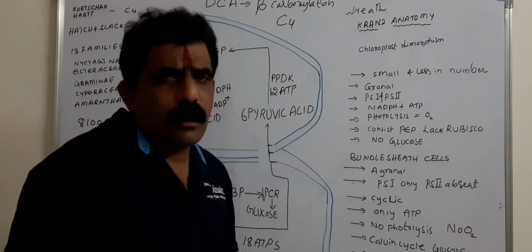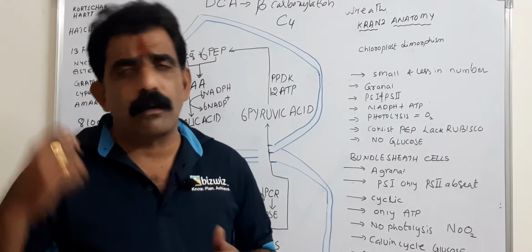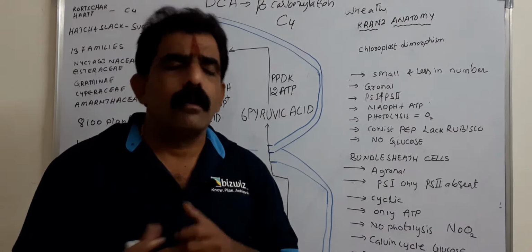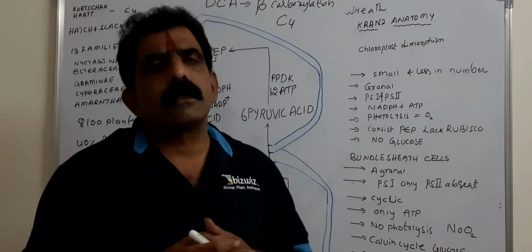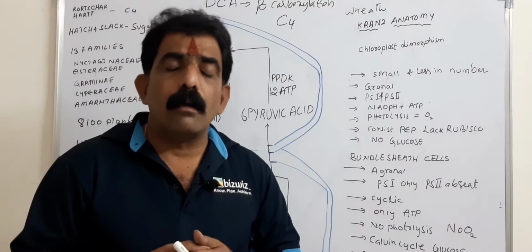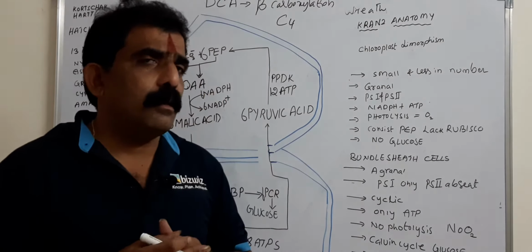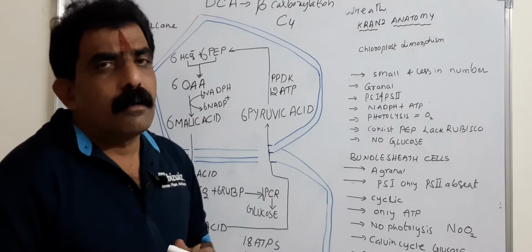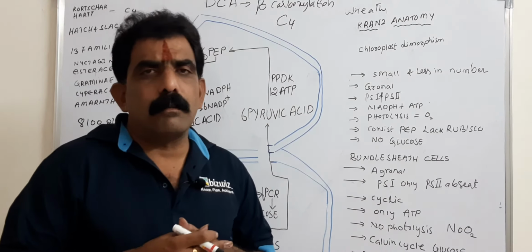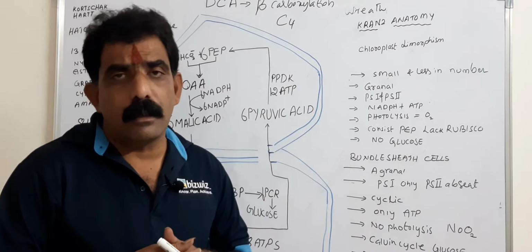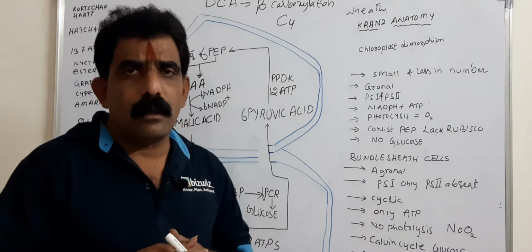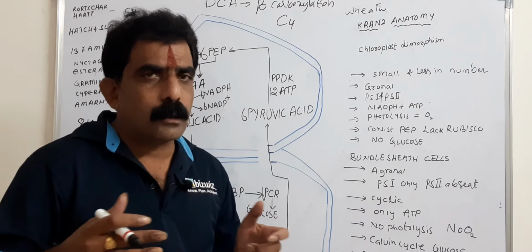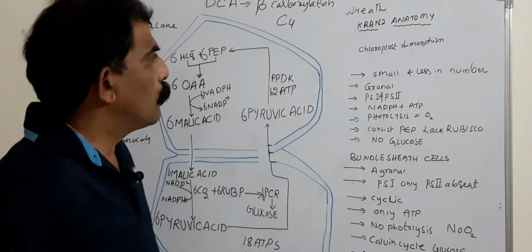Actually, in the monocots or in the plants which exhibit the C4 pathway, the vascular bundle is surrounded by a bundle sheath. Of course, in dicots also the bundle sheath is present. But the difference is that the bundle sheath of the monocots consists of chloroplasts, whereas in the dicotyledonous leaves, the bundle sheath does not contain chloroplasts. In a monocot leaf, we come across two different types of chloroplasts.